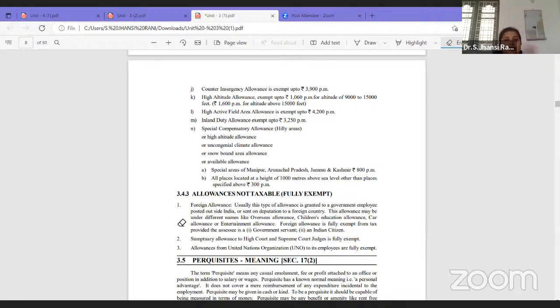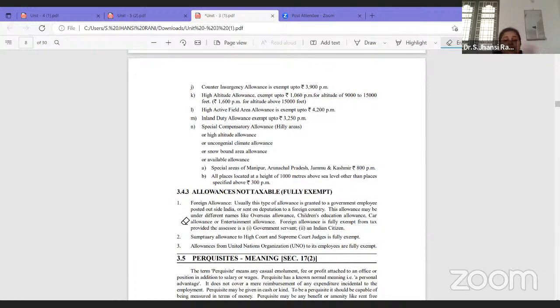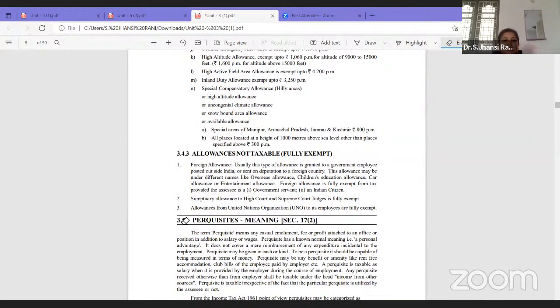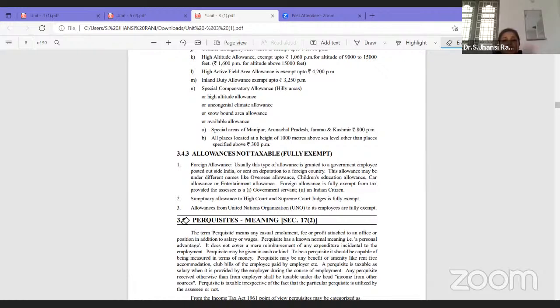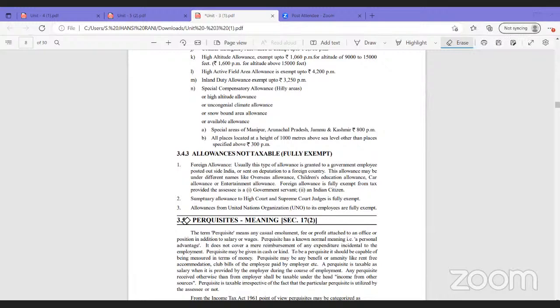Then comes the third head, that is perquisites. Perquisites means any cash or kind, mostly kind, or any emoluments attached to the profit for the individual benefit. Apart from the salary, if it is provided to the employee, then it is called perquisites, meaning personal benefit. Earlier it was called fringe benefits.